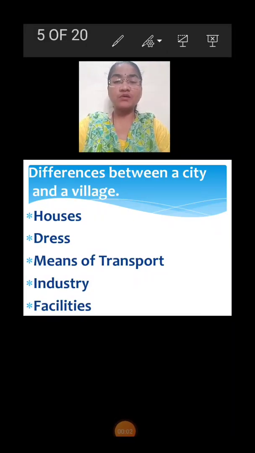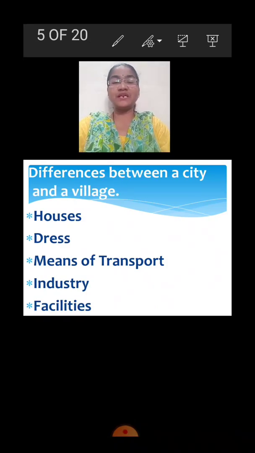Now we are going to discuss facilities. For example, water supply. In villages people have to bring water from far distance, and in cities people get water in their houses. This is the main difference. Then next is medical facility. In villages there are primary health care centers, and in cities there are big hospitals. Then schools. There are very few schools in villages, and in cities there are many schools. So these are the main facilities the people from cities and villages get.